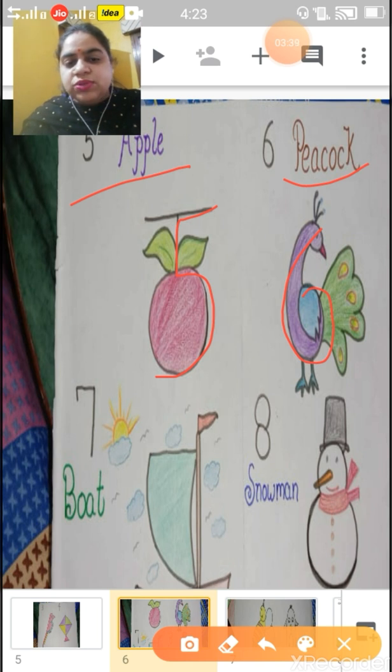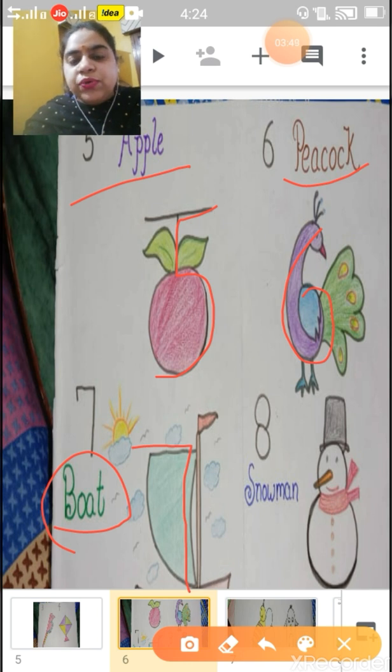Now come to our next number. Number 7. From number 7, what can we draw? We can draw a boat. Now come to our next number. Number 8. Now what can we draw? Can you guess?